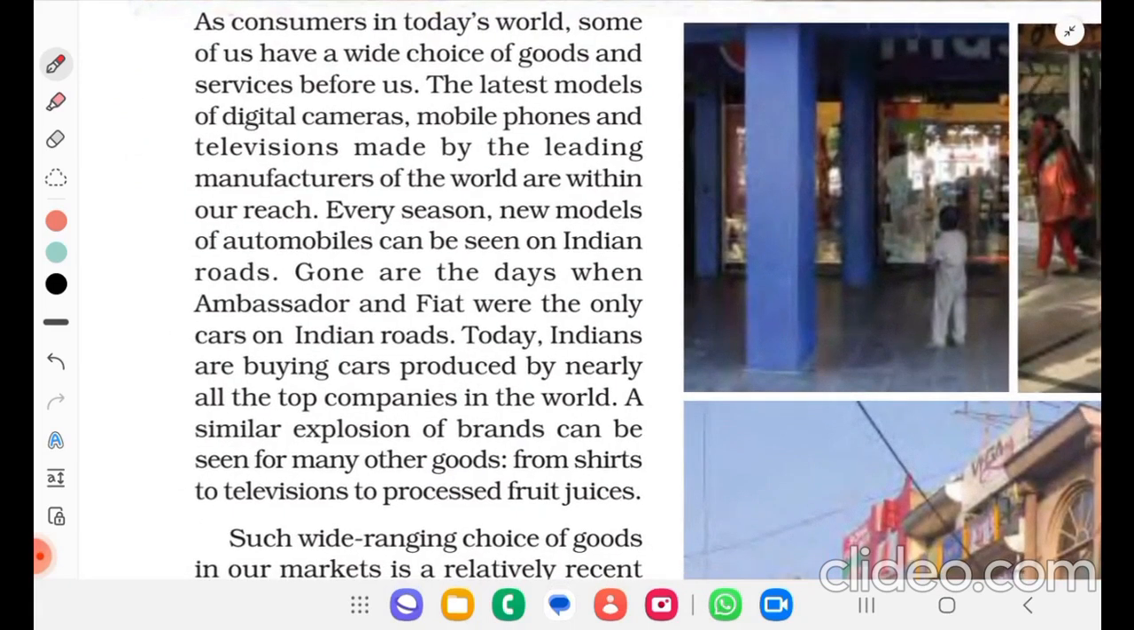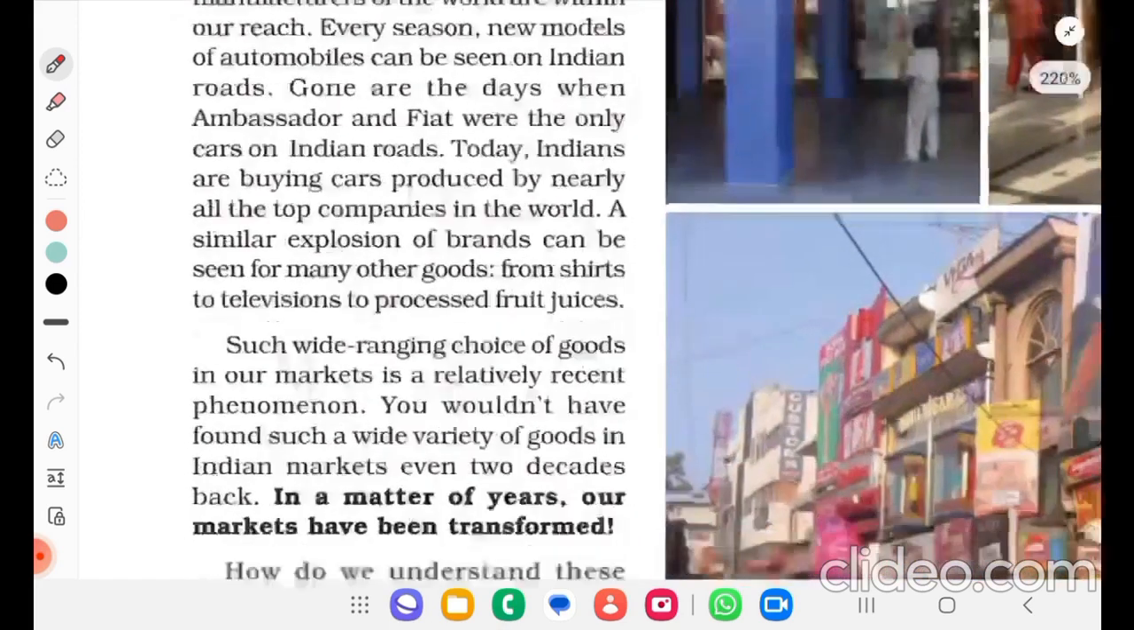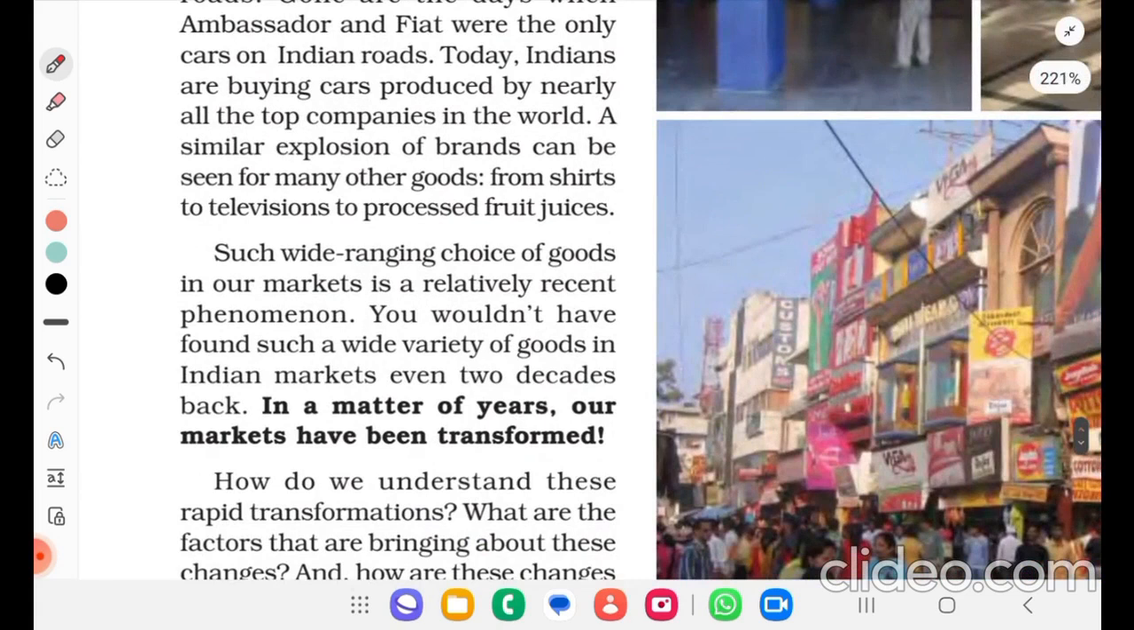Gone are the days when Ambassador and Fiat were the only cars on Indian roads. Today, Indians are buying cars produced by nearly all the top companies in the world. A similar explosion of brands can be seen for many other goods, from shirts to televisions to processed fruit juices. Such wide-ranging choices of goods in our market is a relatively recent phenomenon. You wouldn't have found such a wide variety of goods in the Indian market even 2 decades back.